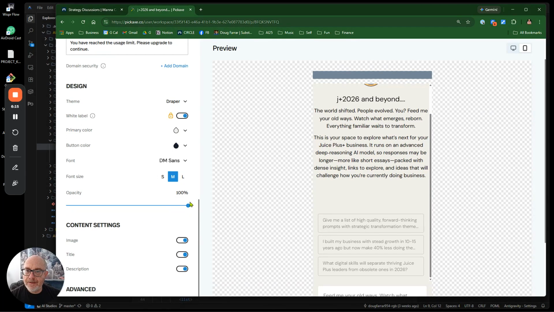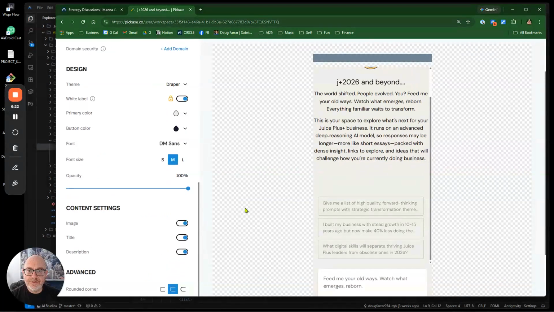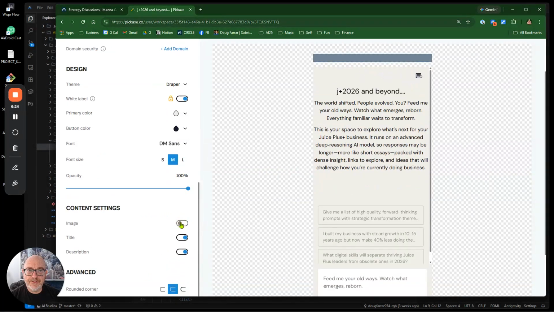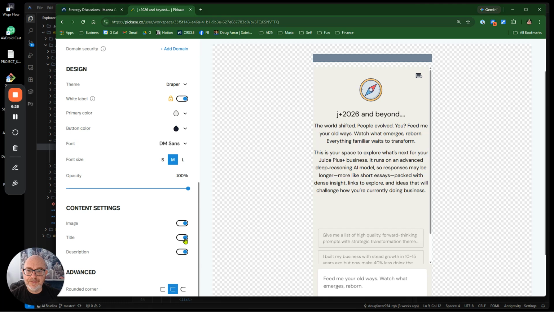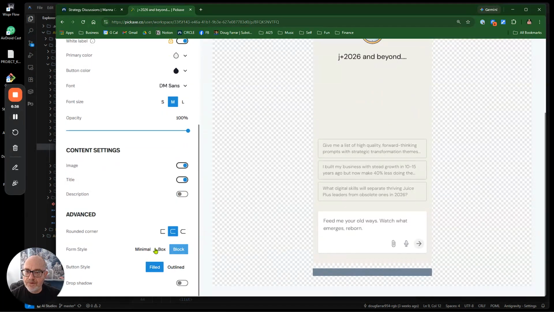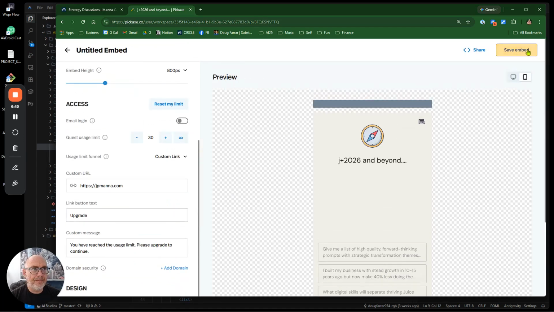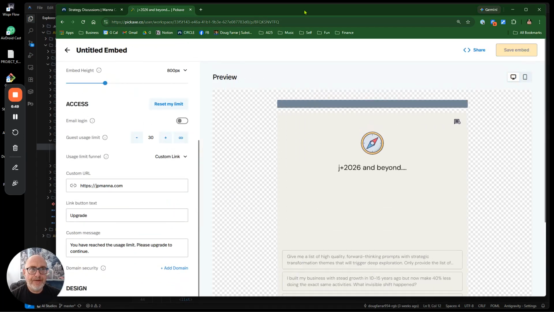All right. Opacity, I can make it see-through if I have a background on that website. Do I want the image? I like the image, like a compass. The title is good, but the description was too long, so let's just put that like that. Rounded corners, block, drop shadow, no. Okay, so now I can save this embed. All right, so now it's saved.